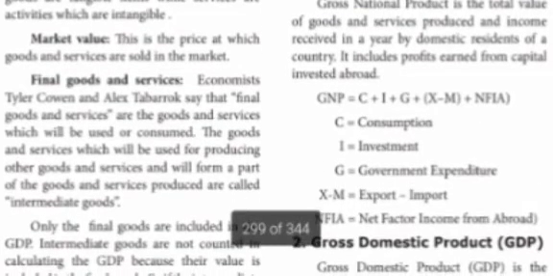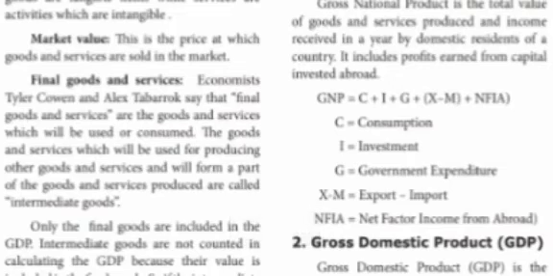Economists Tyler Cowen and Alex Tabarrok say that final goods and services are the goods and services which will be used or consumed. The goods which are directly used or consumed by the people, only those goods we call final goods.